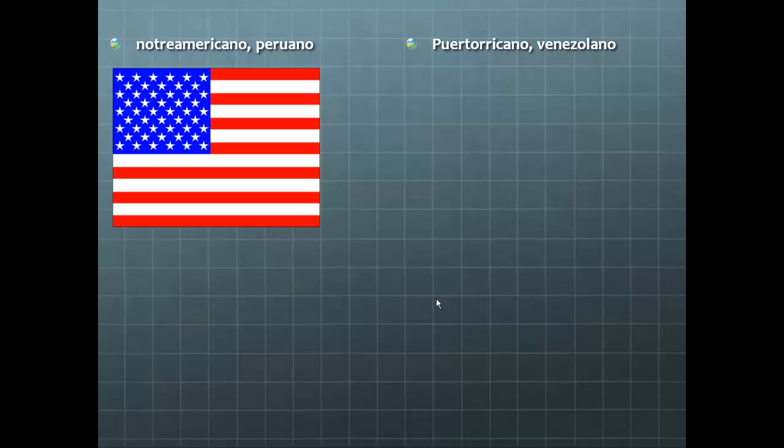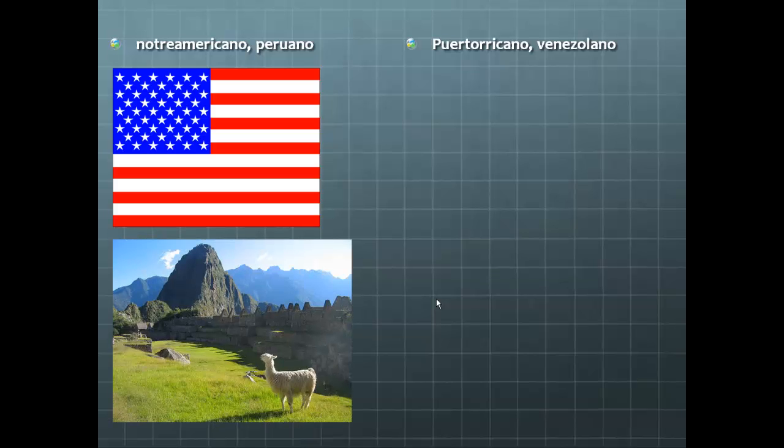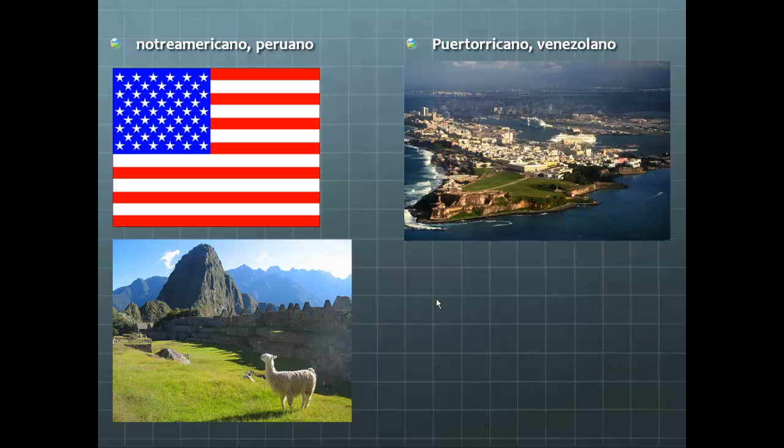Recall, it means North American. That's an entire continent, which also encompasses Canada and Mexico. Peruano. Here you see the beautiful ruins at Machu Picchu, where the Inca lived more than 500 years ago. And here we have then Peruvian, peruano.